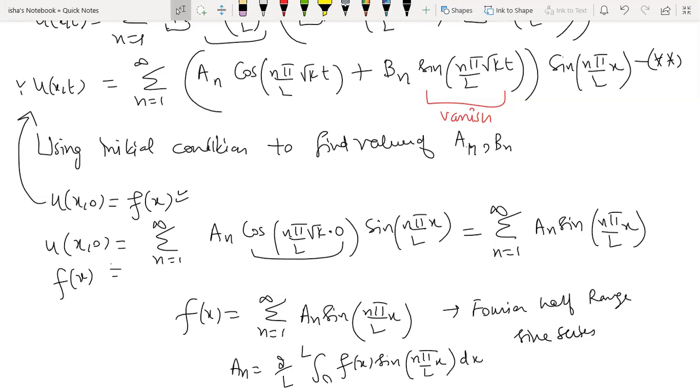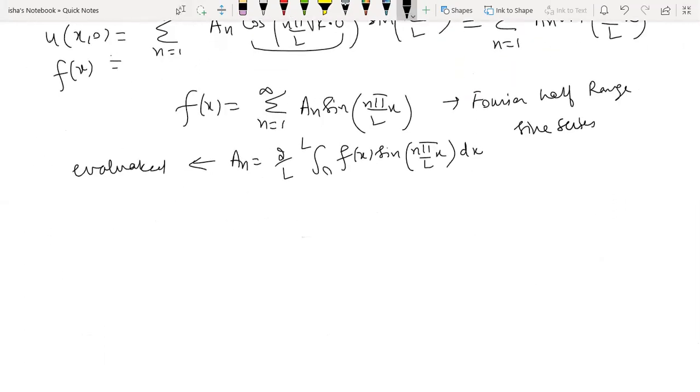So that means ultimately this was u and you wanted to evaluate this an and bn. As you can see, this an has been evaluated. One constant we got evaluated using one initial condition. Now similarly, we'll be using the second initial condition to get the value of bn, right? So what is the second initial condition? The second initial condition is del u by del t (x,0) is g(x).